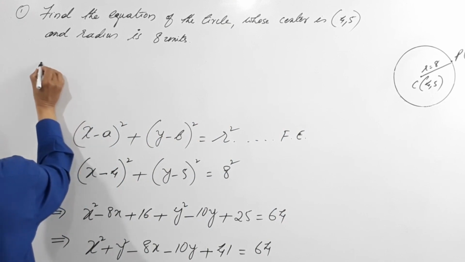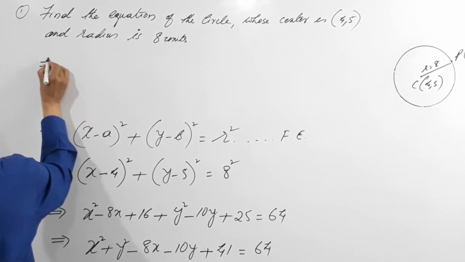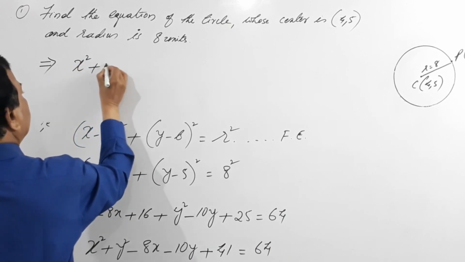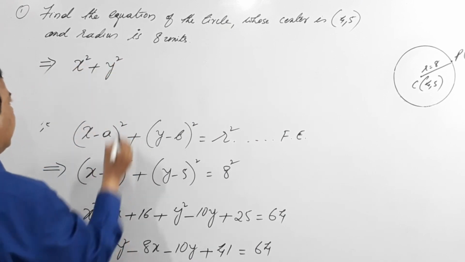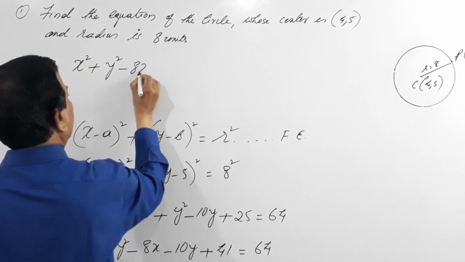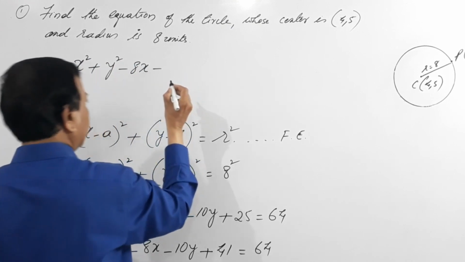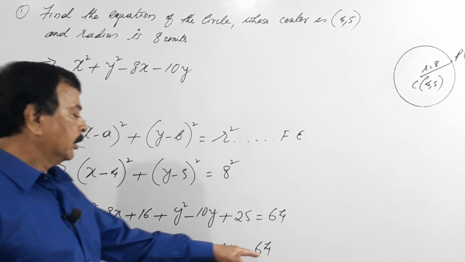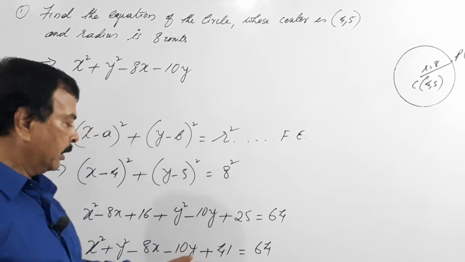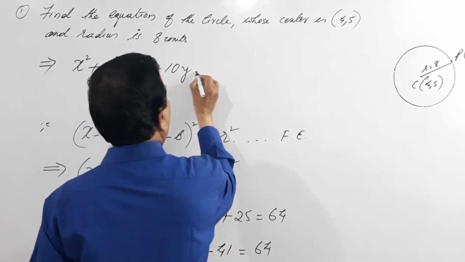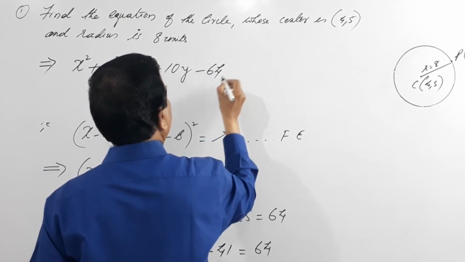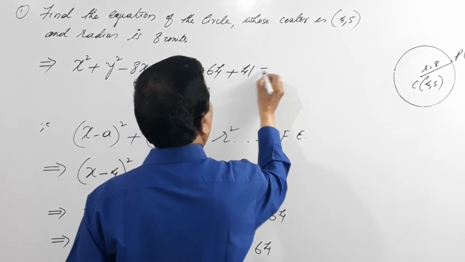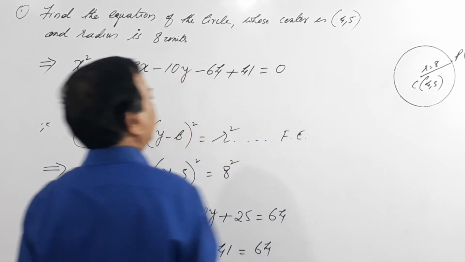So that equals x square plus y square minus 8x minus 10y. If I bring the 64 towards the left hand side, we get minus 64 plus 41, and on the right hand side we will have 0.